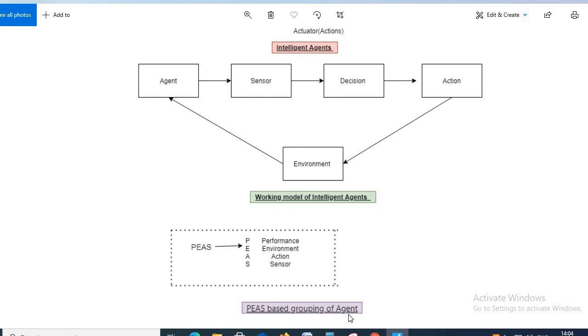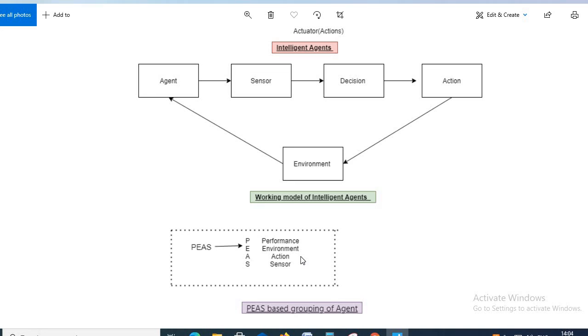If we are talking about an agent, then it has this kind of problem solving ability. It performs something, it has some understanding of the environment, and it performs some action. It uses some sensor, or any other memory unit or calculation unit, to solve that problem.